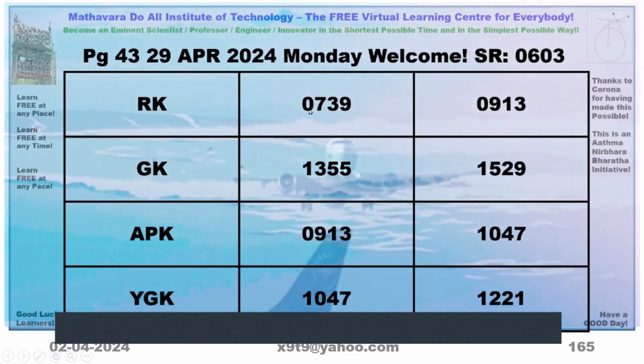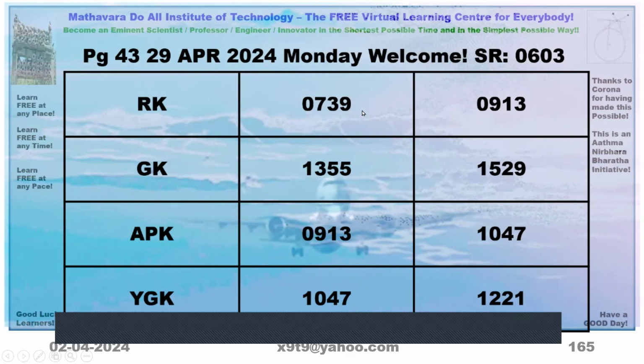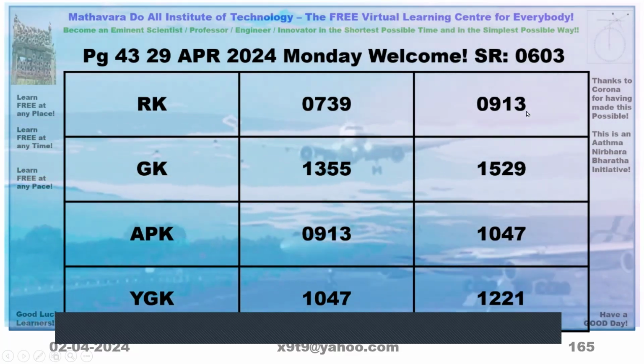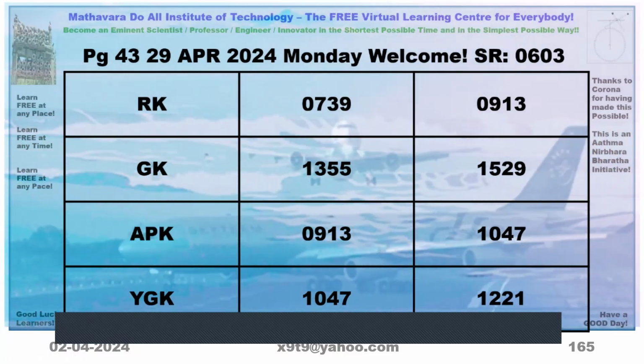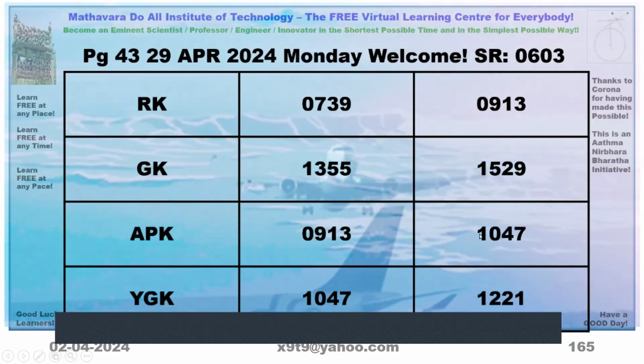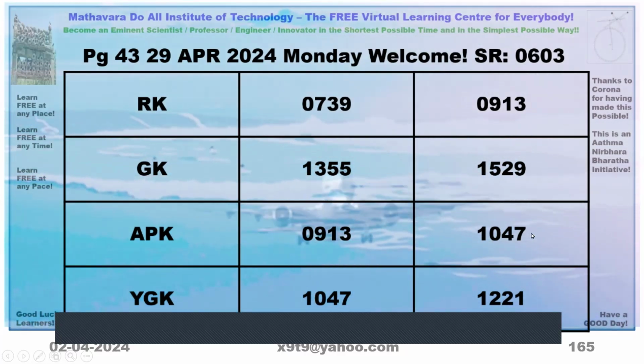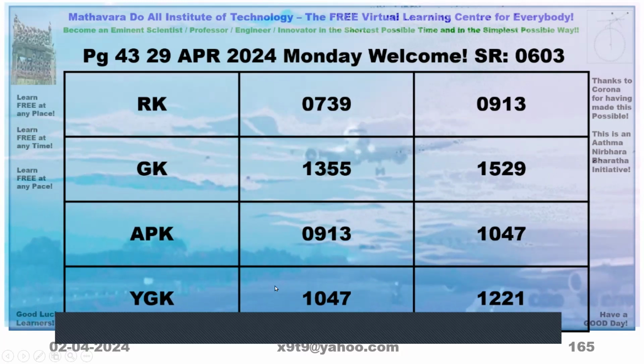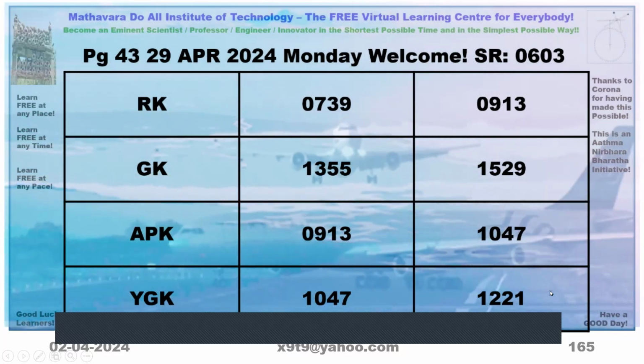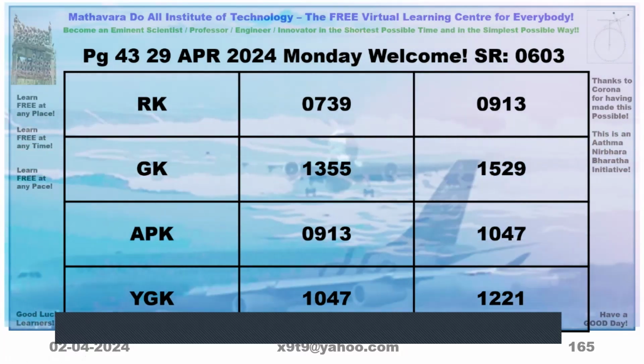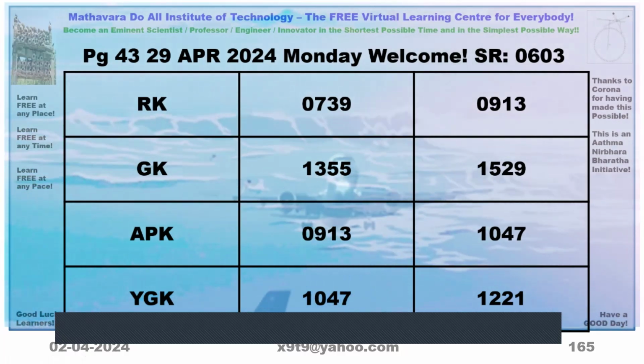So Mondays, say morning 7:39 to 9:30, 9:13 we cannot use. Then 9:13 to 10:47 we cannot use. Now 10:47 to 12:21 we cannot use. You are able to follow?